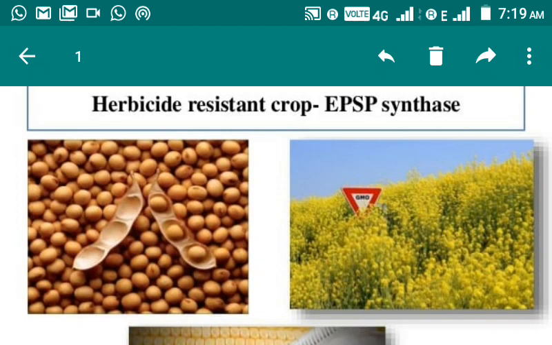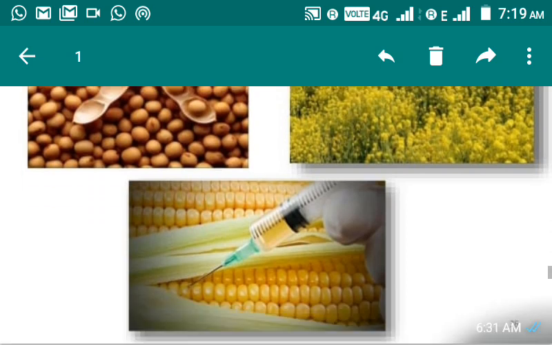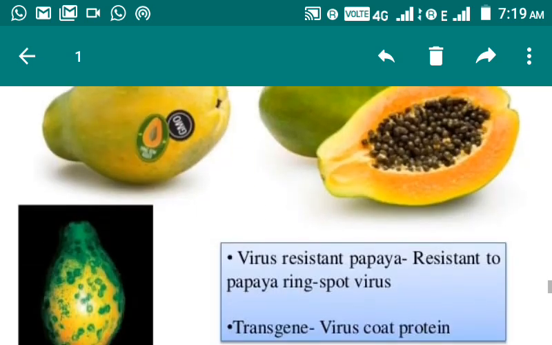This is an important enzyme which is responsible for the synthesis of aromatic amino acids. You might be knowing that there are a few aromatic amino acids which are the basic components of proteins which is required. Okay, so this is another example of genetically modified plants.